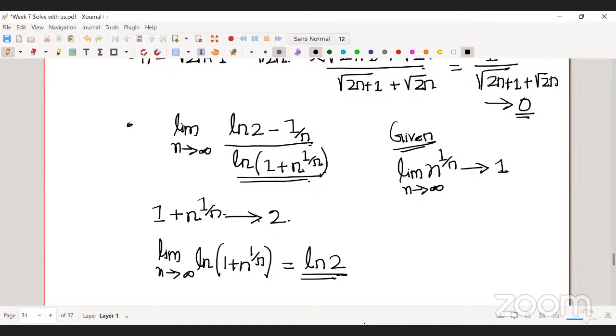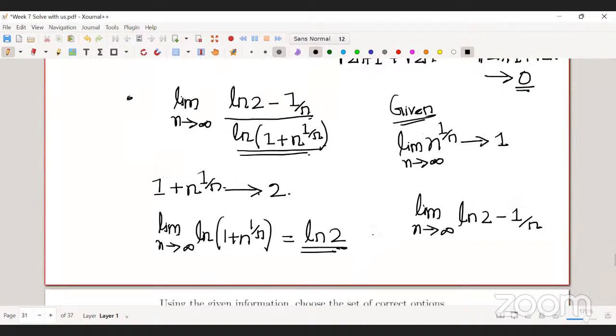And in the numerator, what is the limit of ln 2 minus 1 by n, as n tends to infinity? What is the limit of 1 by n? 0, sir. That means the limit in the numerator is ln 2 minus 0, which is precisely ln 2. So basically ln 2 by ln 2 is 1. Okay, this is 1.